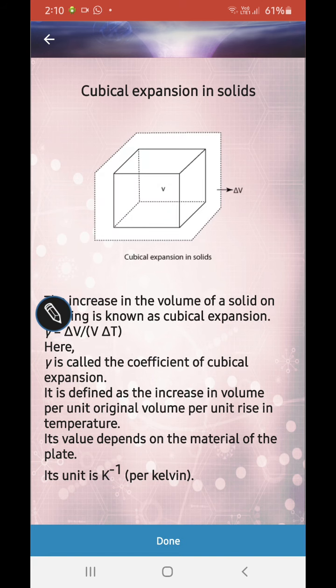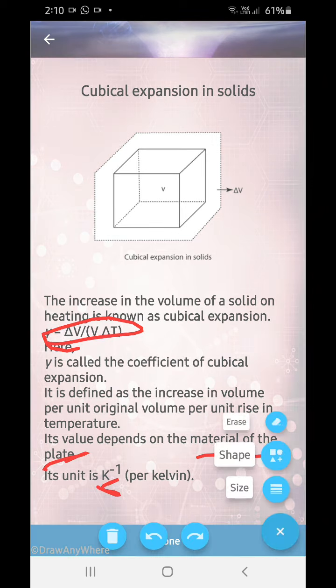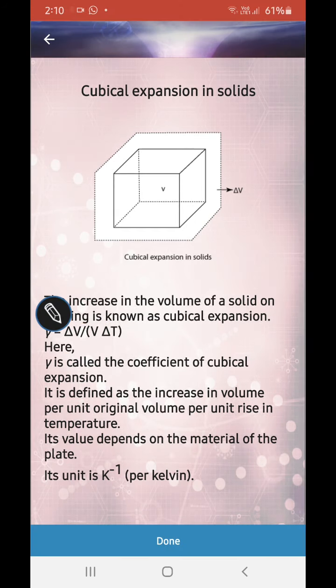Okay. Now the cubical block we will see now. So gamma is cubical expansion. Okay. Now learn the definition. Its value depends on the material of the plate and its unit is per Kelvin.